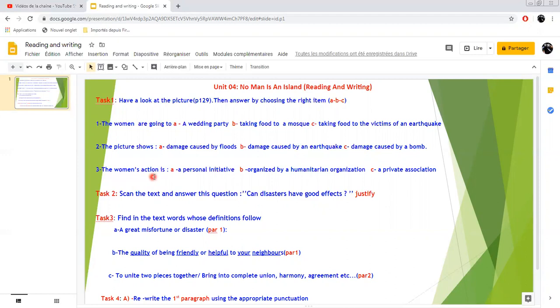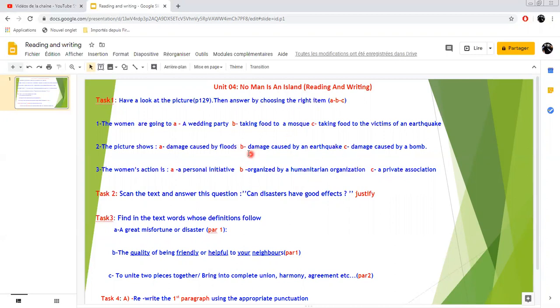C, the women's action is a personal initiative. That means they decided, they called one another and decided to organize this action without the intervention of any external organization or institution. B, organized by a humanitarian organization, with no governmental institution or organization that helps people in disasters, or a private association.